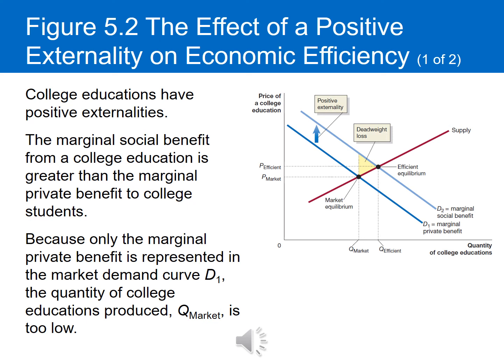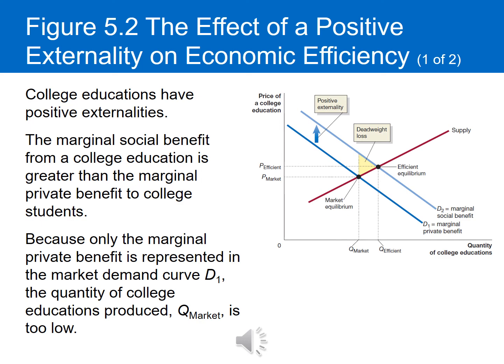The market equilibrium, when people are just taking into account their own costs and benefits from college education, is going to be at the price P market and the quantity Q market. And that's only when individuals are taking into account the private costs and benefits that they're facing.